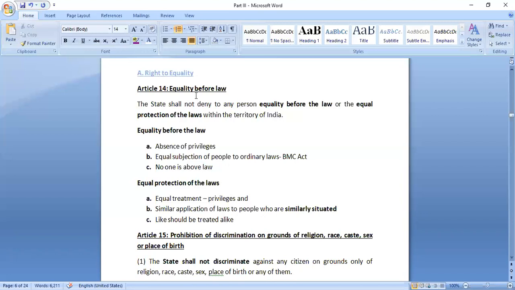Equality before law means that like should be treated alike, not that everyone should be treated alike. And these are the two things that we get under equality before law and equal protection of law. Is it clear? Article 14, any doubts? No, ma'am.